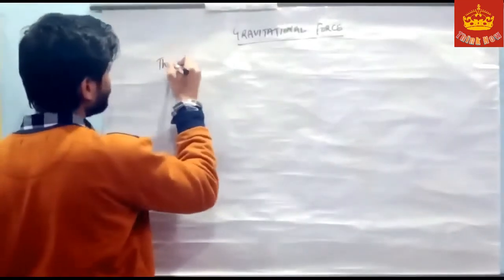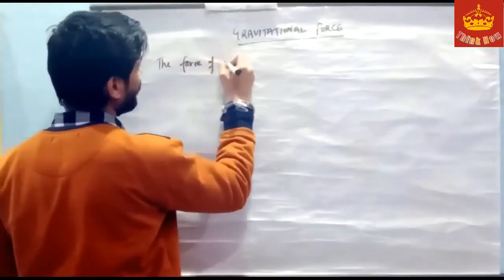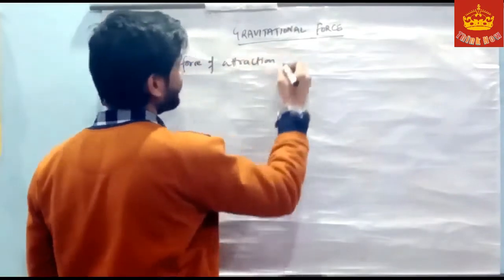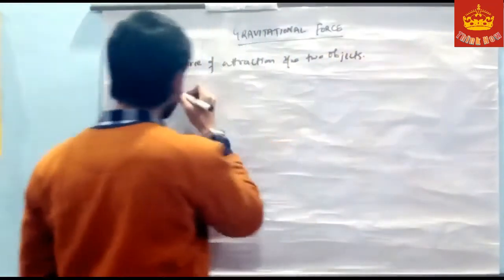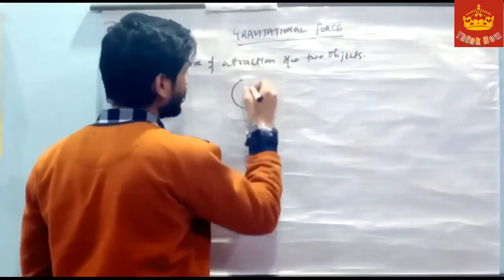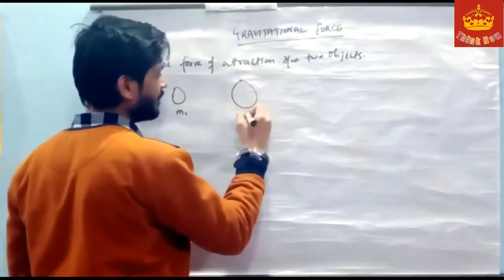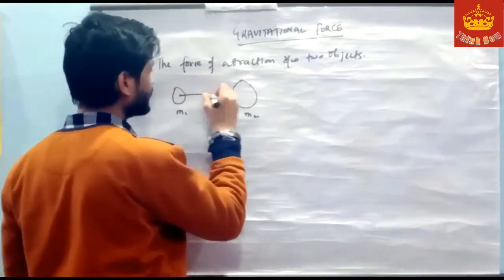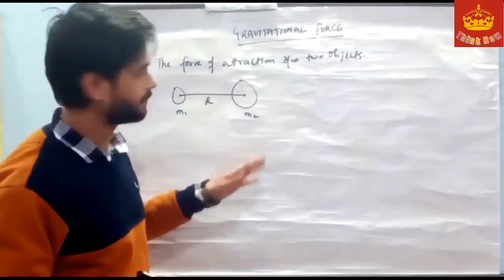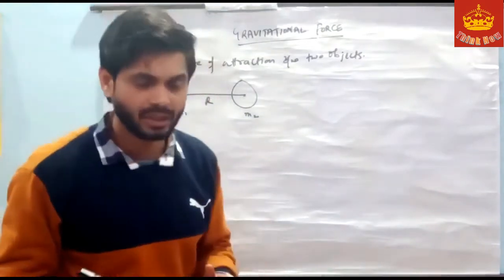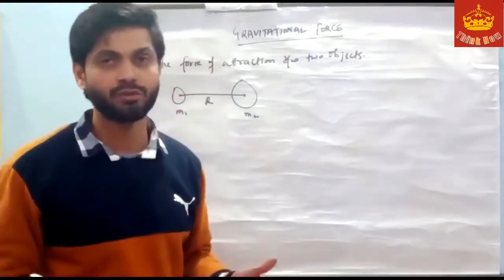Gravitational force is the force of attraction between two objects. We have two objects with masses m1 and m2, and the distance between the centers of these two objects is r. Sir Isaac Newton gave us the universal law of gravitation.